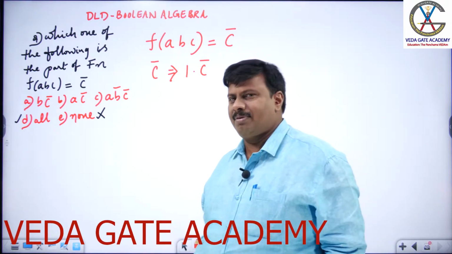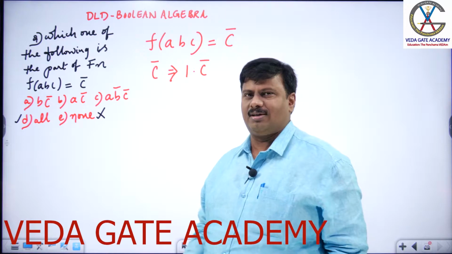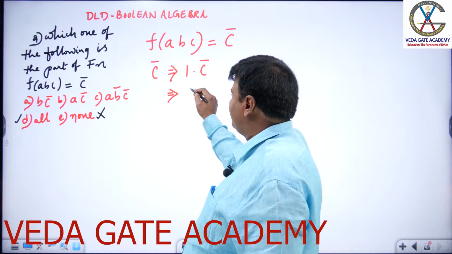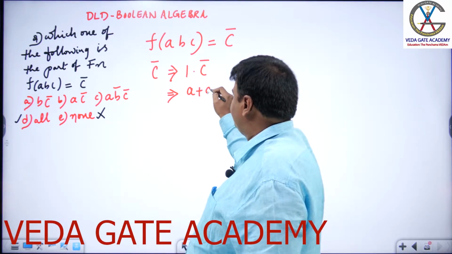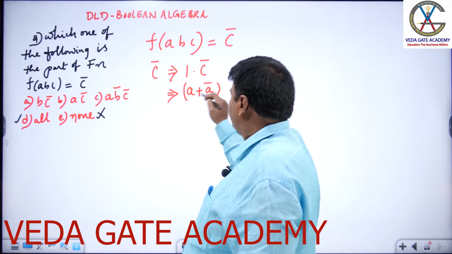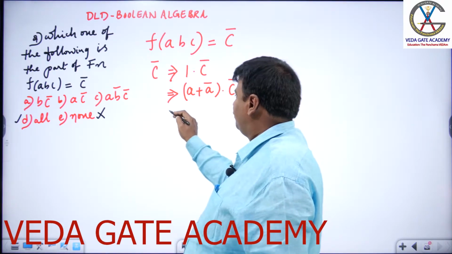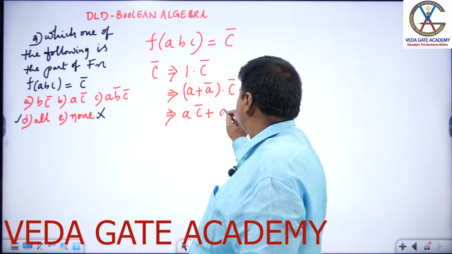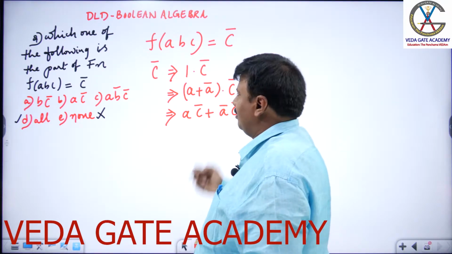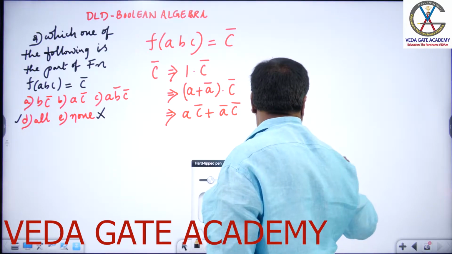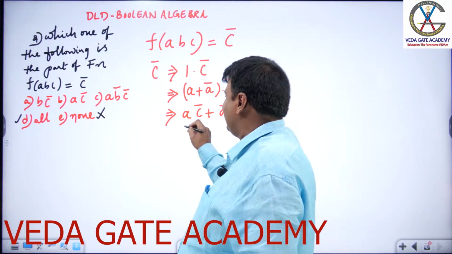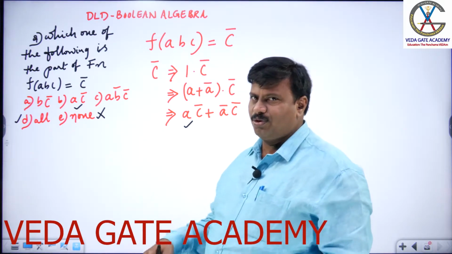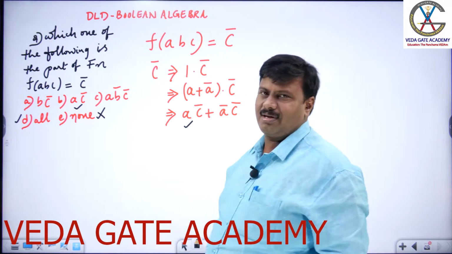Any single variable multiplied with 1 is not altered. Can I substitute in the place of 1 as A plus A bar into C bar? Why don't you write the expansion: AC bar plus A bar C bar. Now, when you look into the options, AC bar is there, nothing but B. So it is proven AC bar is a part of C bar.